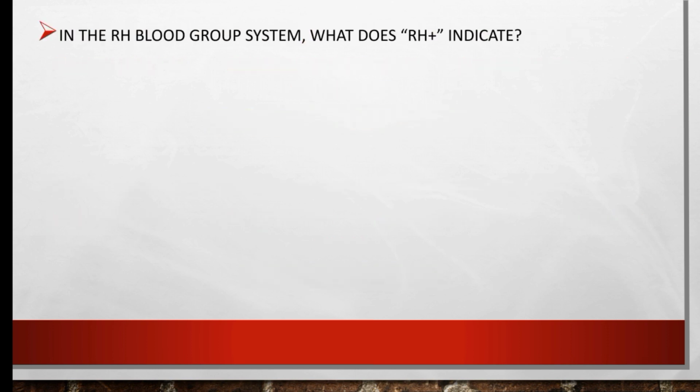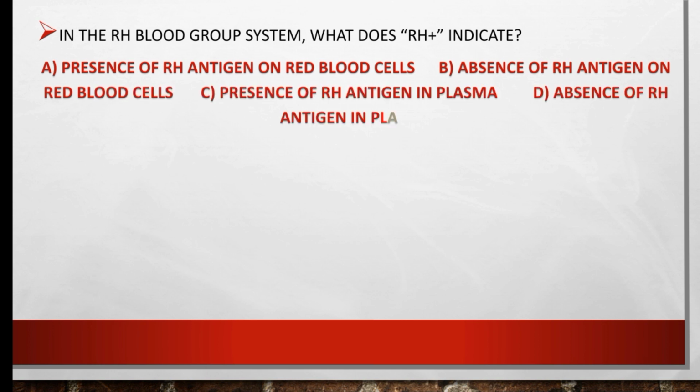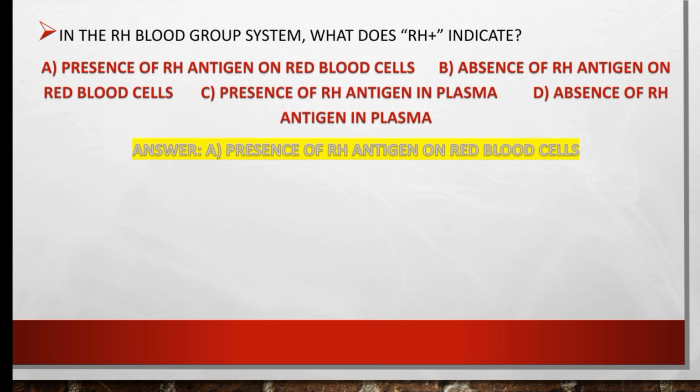In the blood group system, what does Rh plus indicate? Presence of Rh antigen on the red blood cell, absence of the Rh antigen on the red blood cell, presence of the Rh antigen in plasma, or absence of Rh antigen in plasma. What does Rh plus indicate in red blood cells? So the right option is Rh plus represents the presence of Rh antigen on red blood cells. The right option is A.